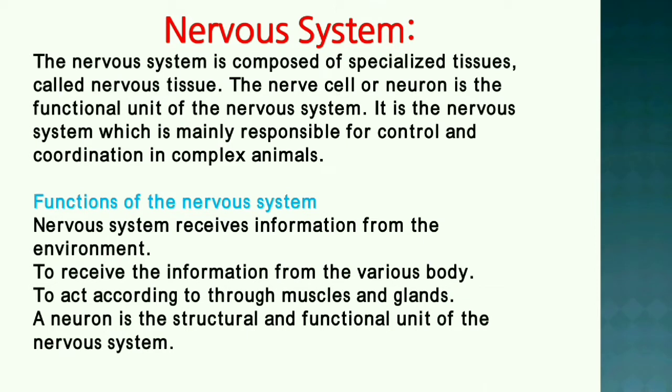Now starting with the nervous system. The nervous system is composed of specialized tissues called nervous tissue. The nerve cell or the neuron is the functional unit of the nervous system. It is the nervous system which is mainly responsible for control and coordination in complex animals. Coming to the functions of the nervous system: it receives information from the environment and, on receiving the information, acts through the muscles and the glands. A neuron is the structural and functional unit of the nervous system.